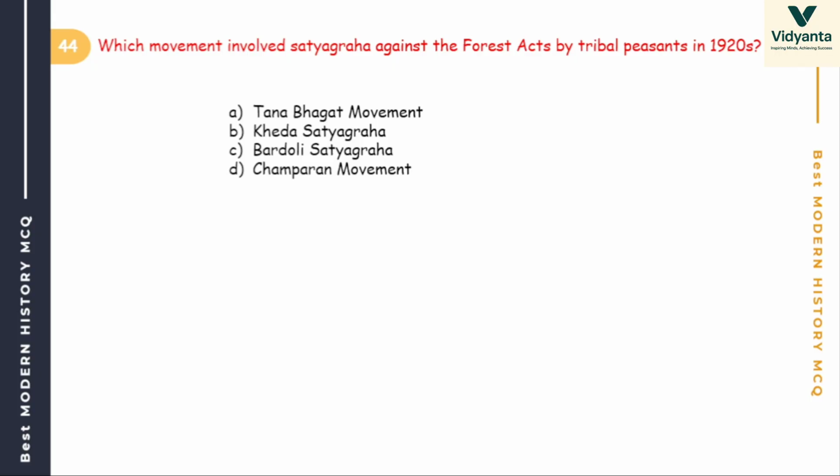Okay. So next question. Which movement involved Satyagraha against the Forest Act by tribal peasants in 1920? Options are Tana Bhagat movement, Kheda Satyagraha, Bardoli Satyagraha, Champaran movement. Which one is related to Forest Act? Answer is Tana Bhagat. Okay, the Tana Bhagat movement among Oraon tribes, including protest against the forest law.